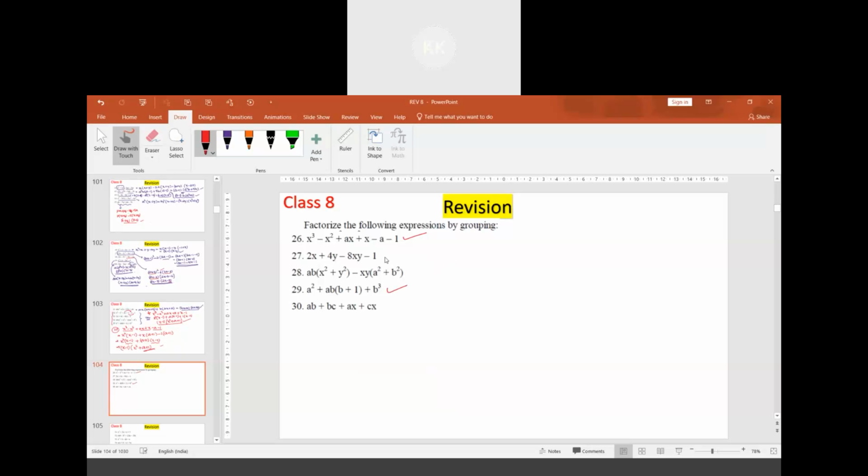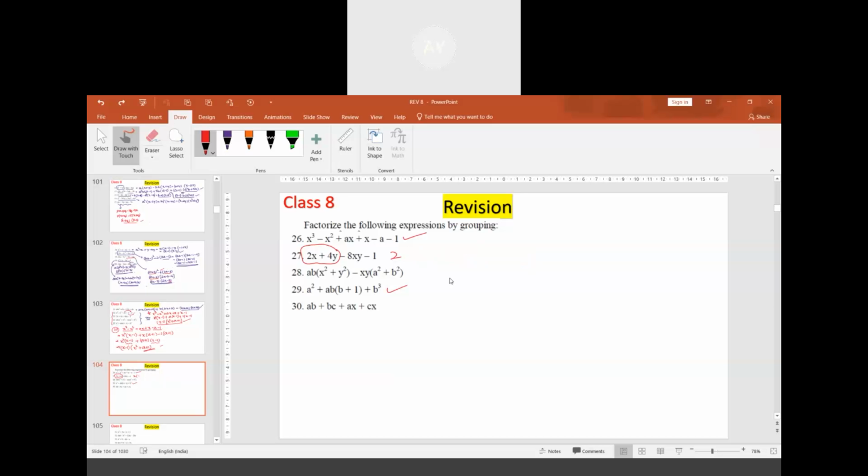If I want to solve this 27th one, among these 2 terms, if you are taking 2 common, we will be getting 2 times of x plus 2y. But here we have 8xy minus 1. Here we cannot take anything common, and minus 1 won't be a common term. Should we do regrouping, sir? Is there any use? Yes, sir. To regroup, rearranging. So we will regroup them.